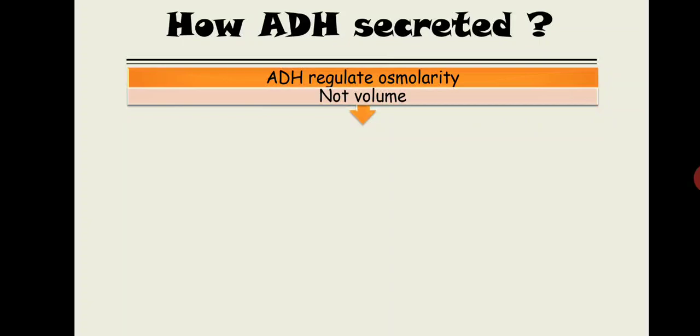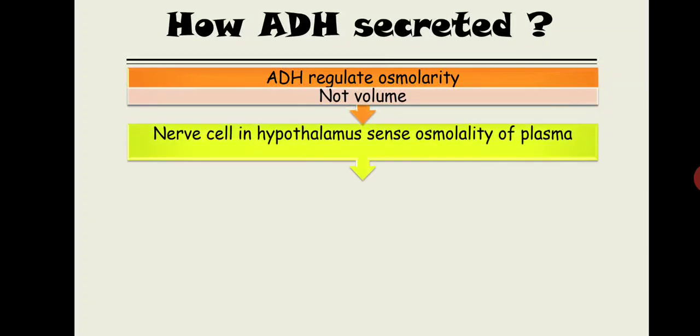But ADH is designed to respond only to the osmolarity of the blood. So this nerve cell in the hypothalamus senses the osmolarity of the blood, and that sensor is known as the osmoreceptor.